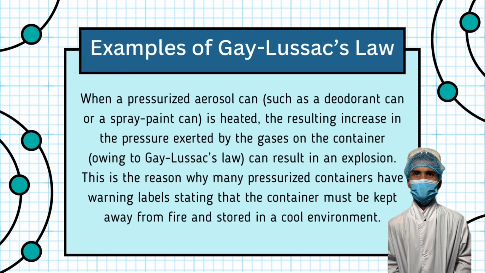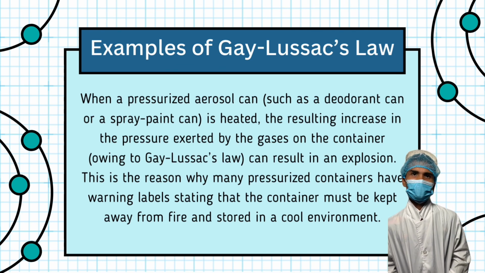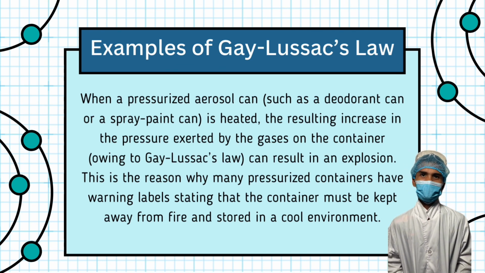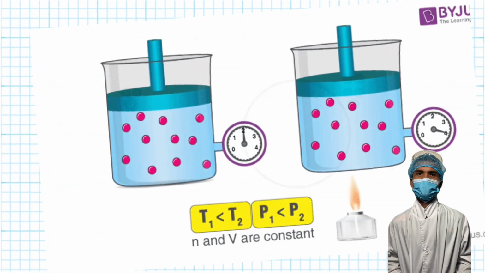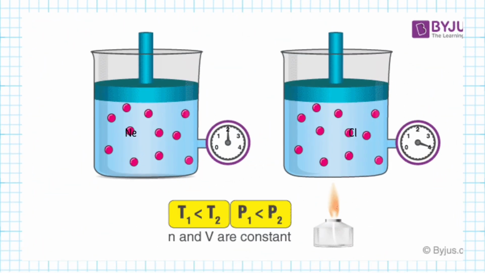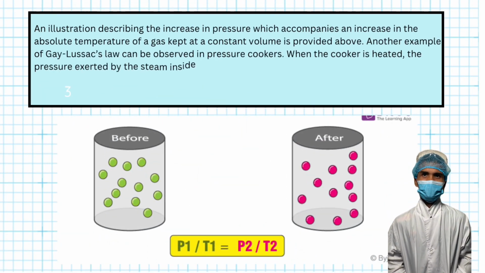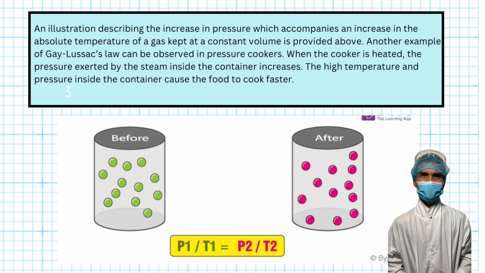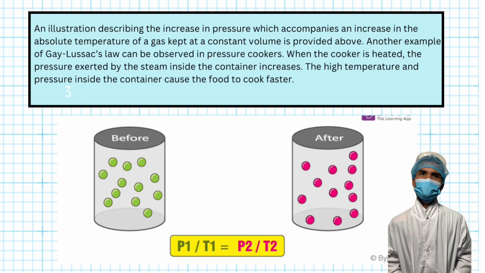This is the reason why many pressurized containers have warning labels stating that the container must be kept away from fire and stored in a cold environment. An illustration describing the increase in pressure which accompanies an increase in the absolute temperature of a gas kept at a constant volume is provided above.